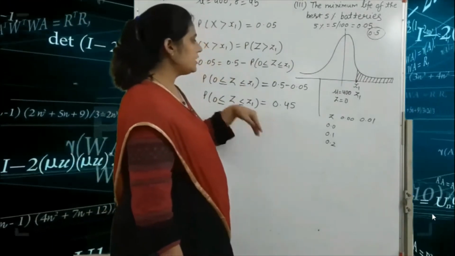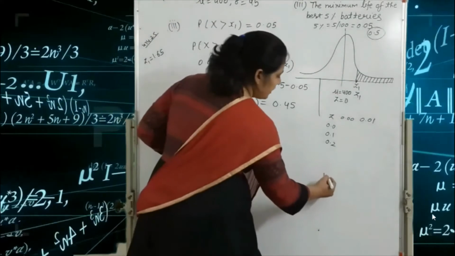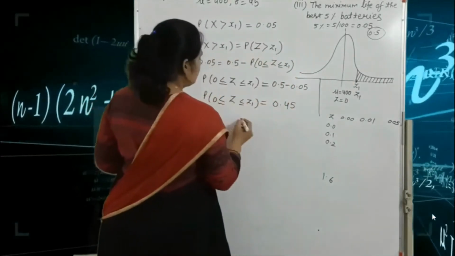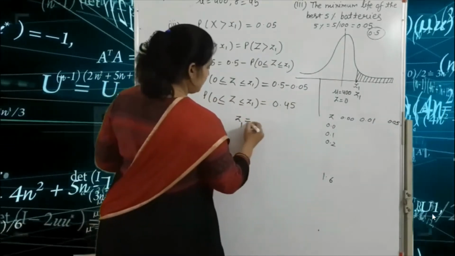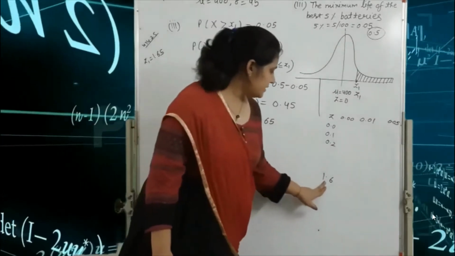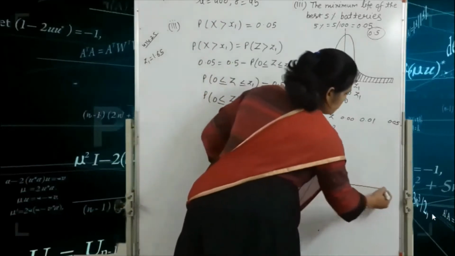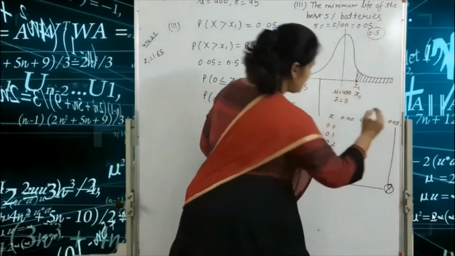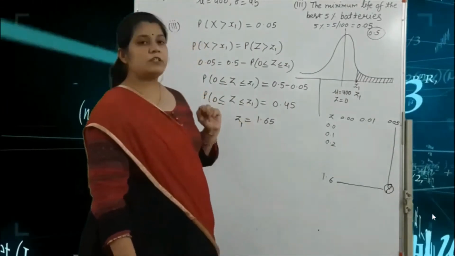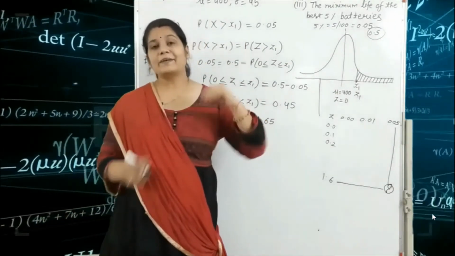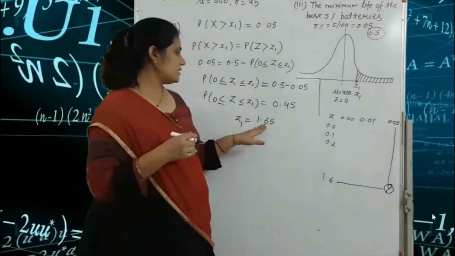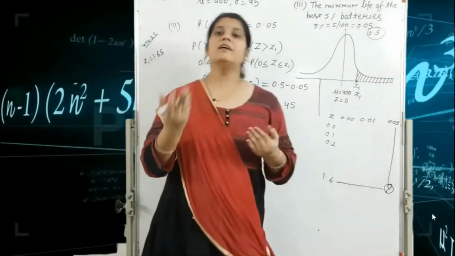So here we write 1.6 and 0.05. That means z1 is equal to 1.65. That means we find 1.6 in the row and 0.05 in the column, and this term is 0.45. So we get z1 is equal to 1.65. But our question is given in the x form, so we convert this z1 equal to 1.65 into the x1 form.